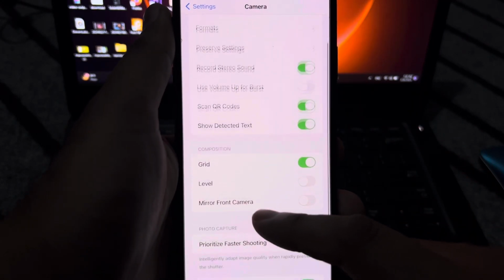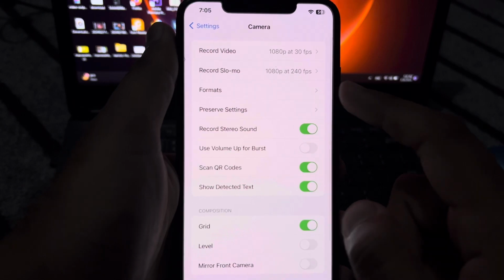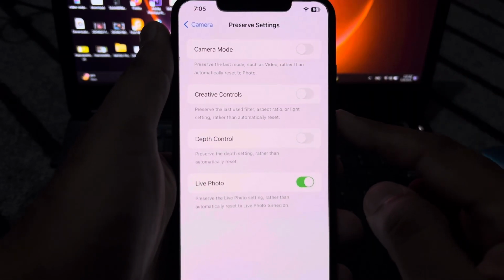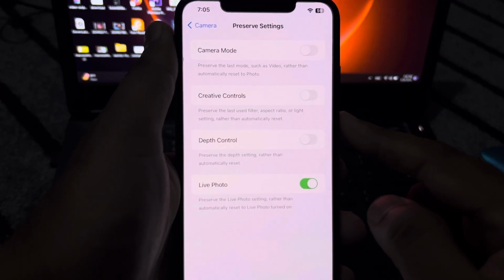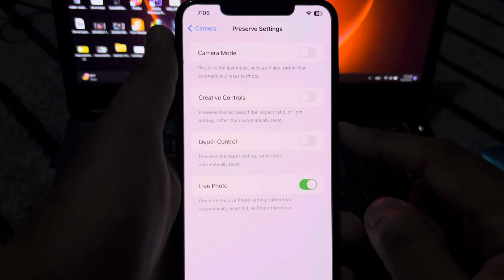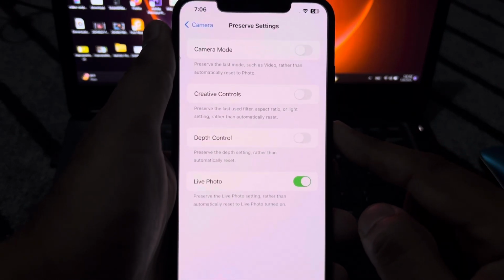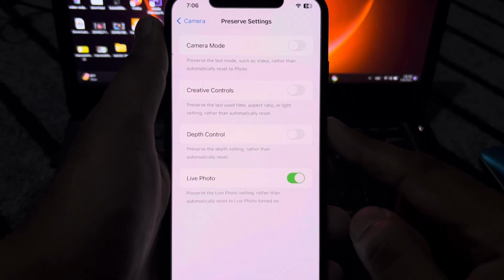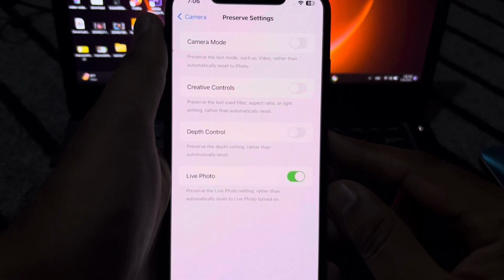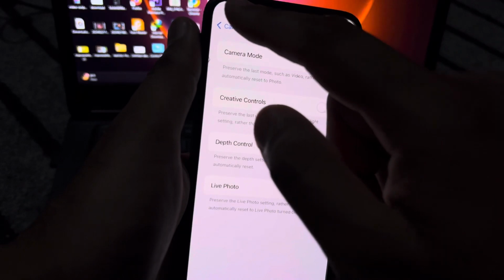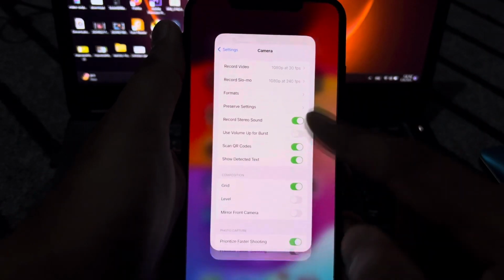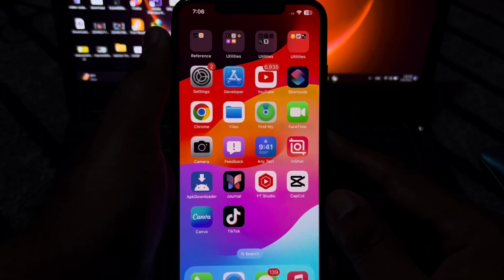Okay, now tap on Preserve Settings. Okay, as you can see, I'm showing here Depth Control. Okay, turn on that feature in your iPhone camera when you try to record in low light and you want to create a blinking free video. So basically there are some methods to solve that issue, after that you can easily fix that.